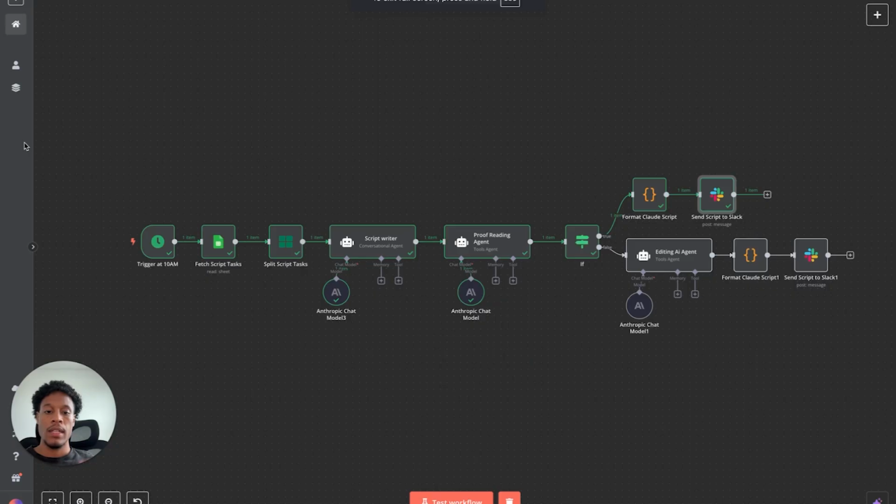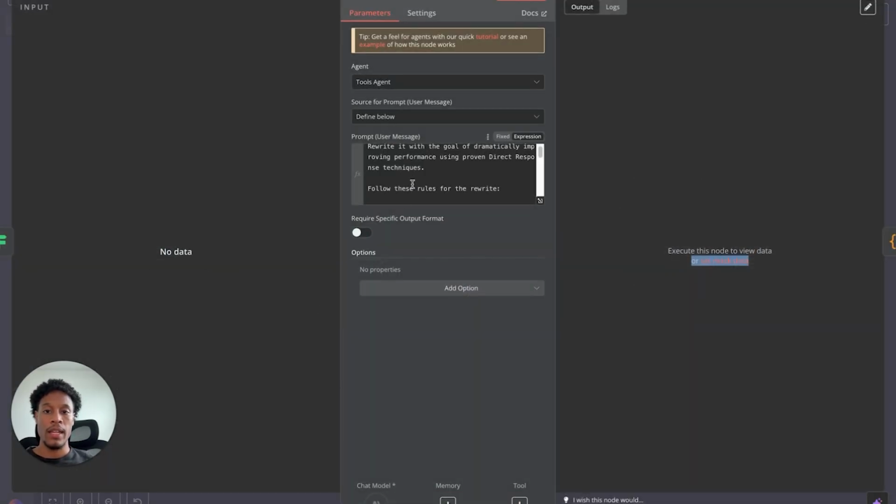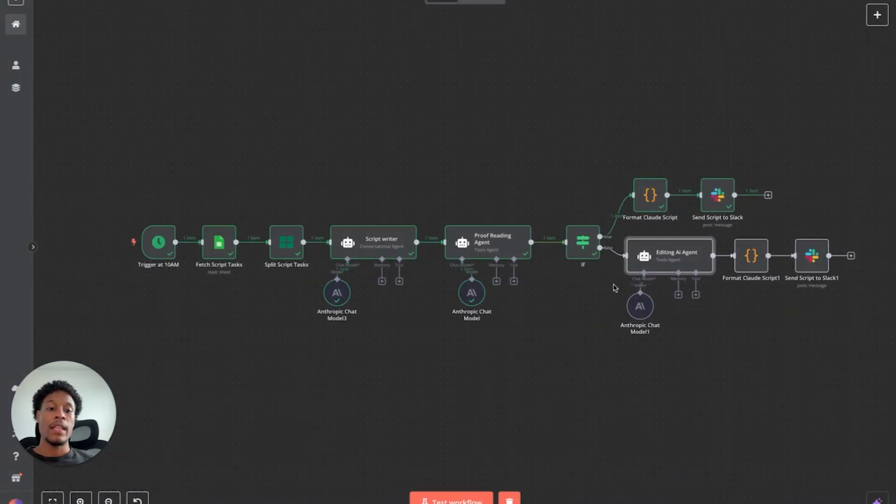Super simple. Now, as you can see below, if it's lower than an 8, what it'll do is go to an editing AI agent. It'll go through and edit it, right? Make it better. And then we'll go through the process. Because just in case, I want the AI to have a strict formula here to know what to work with, to be able to move it down the line. Being, if it's good to go, we ship it out. If it's not, we have a foolproof, bulletproof system here and bulletproof prompt that it'll reiterate and make it better.